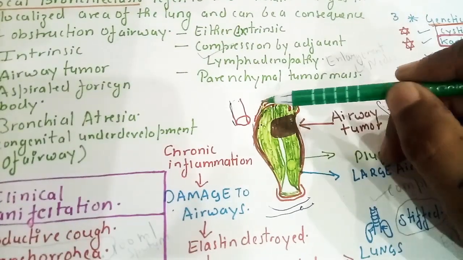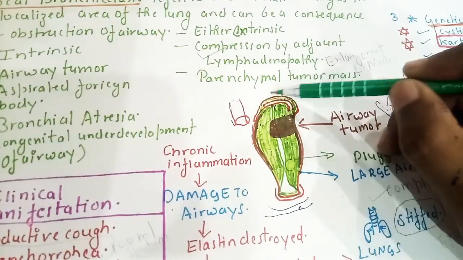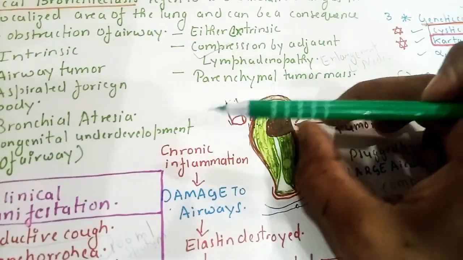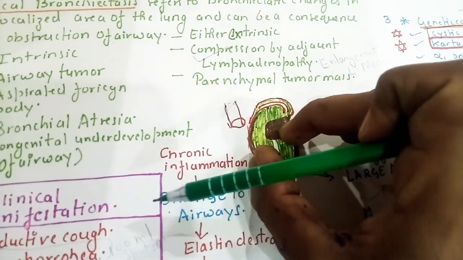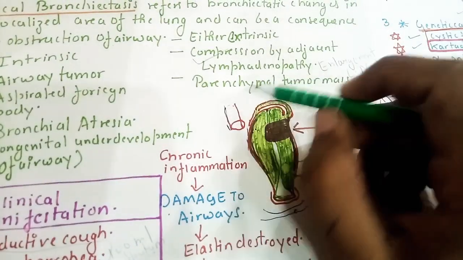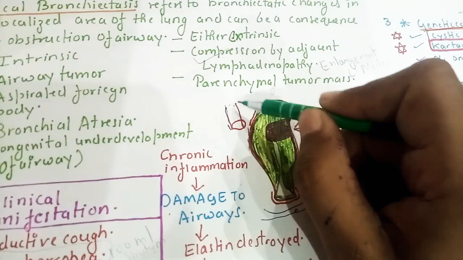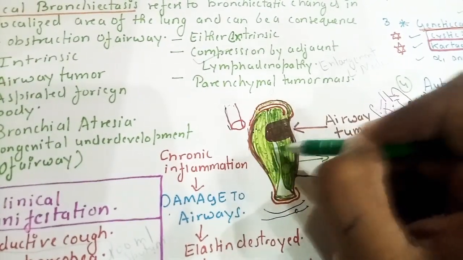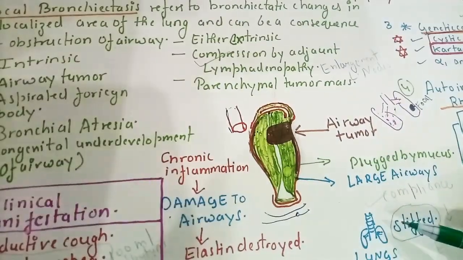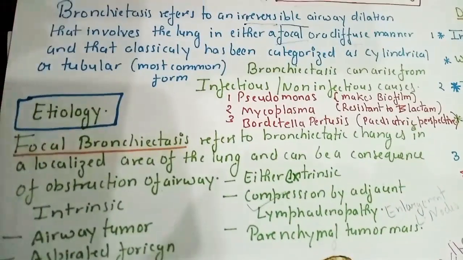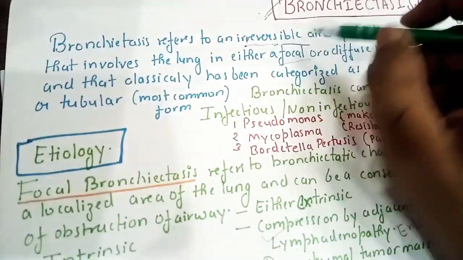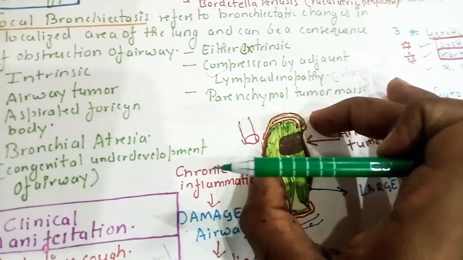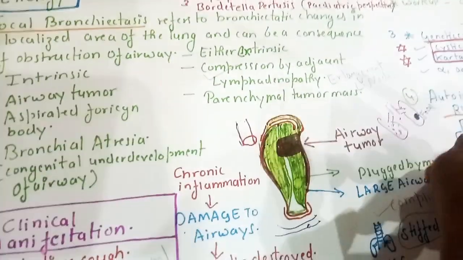This is a normal bronchi, but this bronchi got irreversibly dilated. Irreversible means that it cannot get back to its original state. It is dilated and it is irreversible. This is called bronchiectasis. So again I repeat, bronchiectasis refers to an irreversible airway dilation of a bronchi.